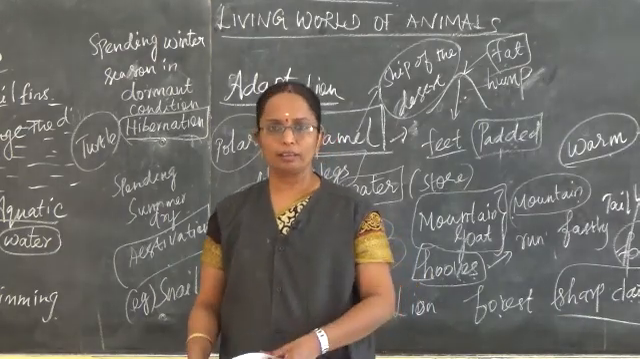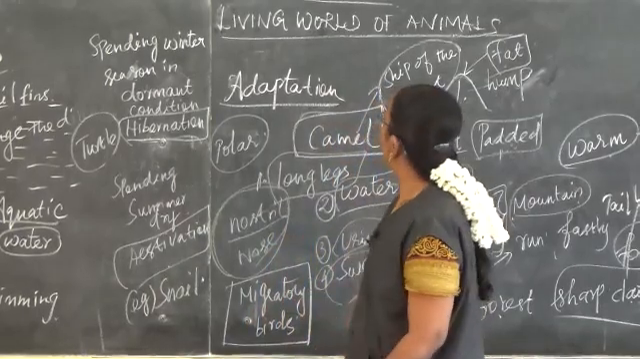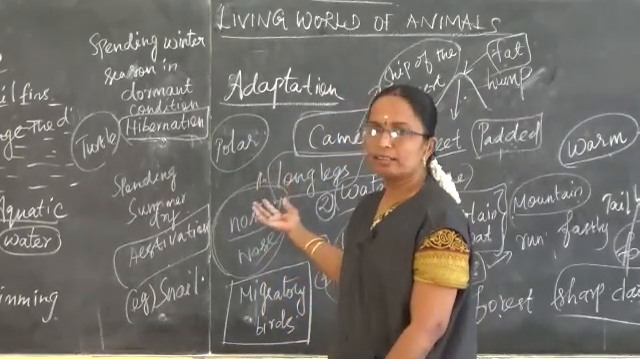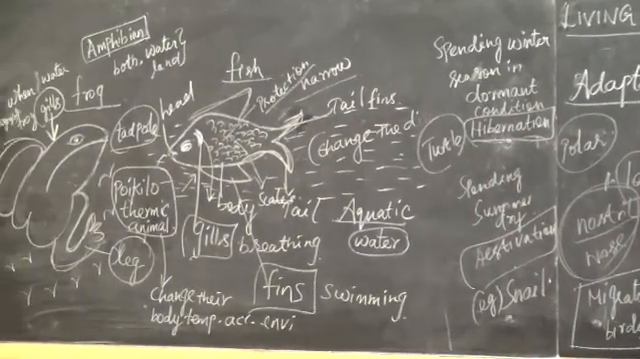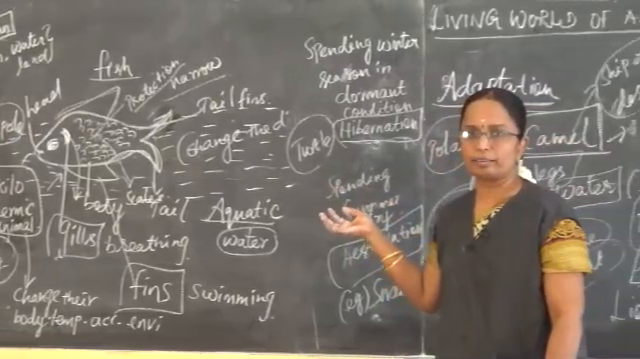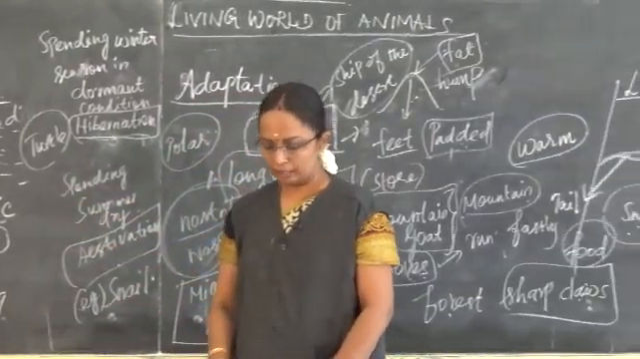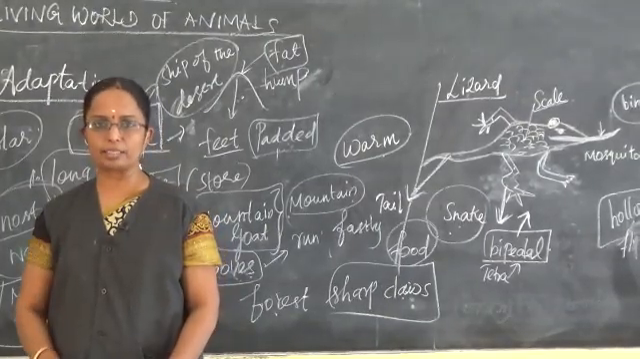So with this, we are able to finish this lesson, the living world of animals. In this lesson, we have seen biodiversity and the adaptations seen in animals, and also about unicellular and multicellular organisms. We have seen all these in this lesson. So the rest we will cover in the next class.